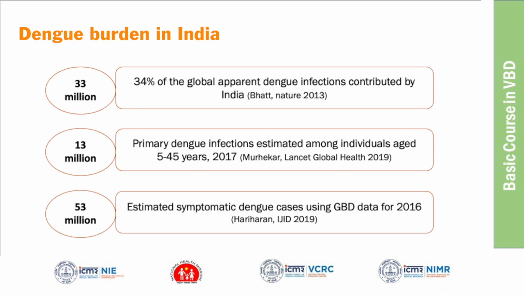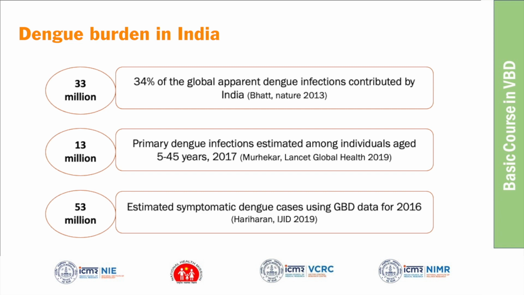And the second is based on a sero survey. The study estimated the burden of dengue among individuals 5 years to 45 years. So they have estimated 13 million infections. Another study using, do you have any questions?